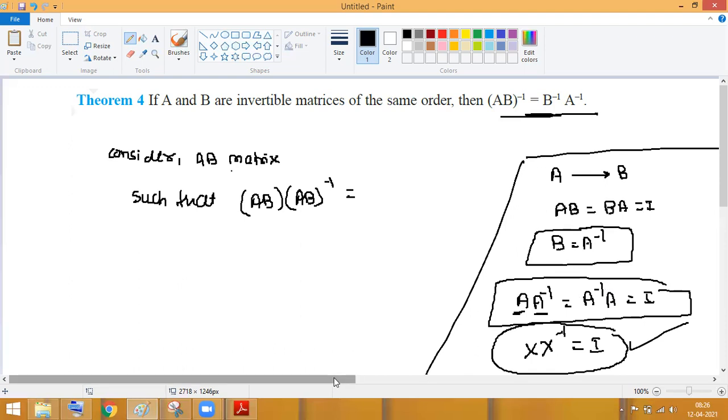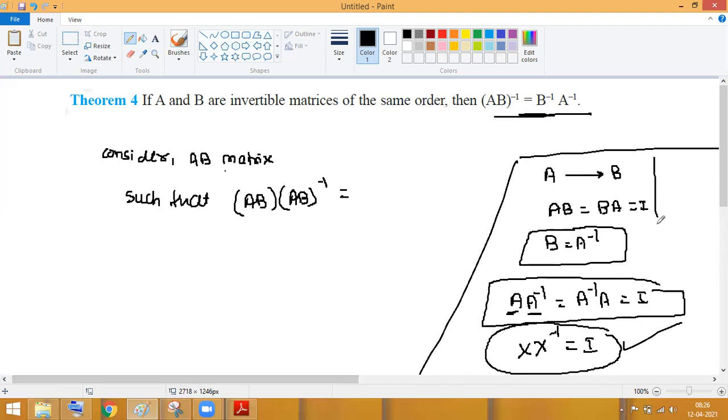Okay. Now, the biggest confusion going on in your mind is: sir, is A inverse equal to 1 by A? Like X to the power minus 1 equal to 1 by X? Is it like this? No, it is not like this. You can write that here because this is a number, but here these are matrices. Division of matrices is not even possible. So A inverse doesn't mean 1 by A. Clear? A inverse never means 1 by A.